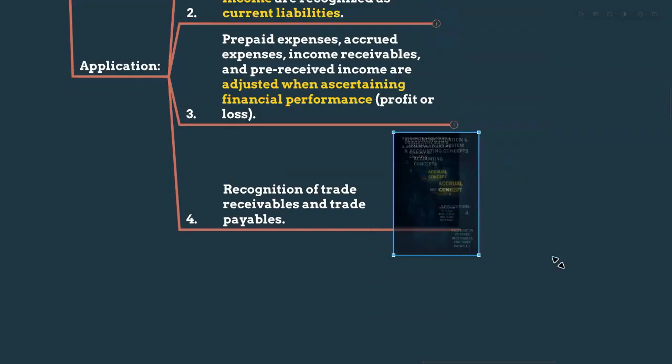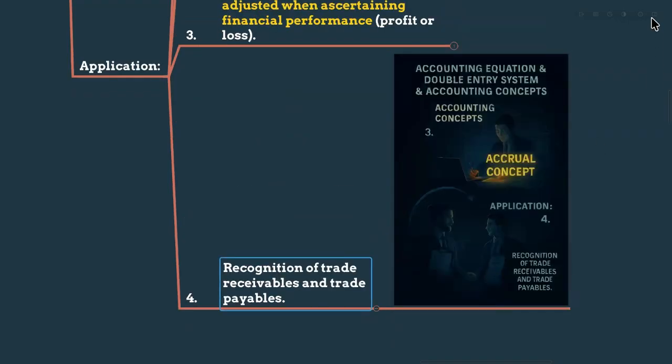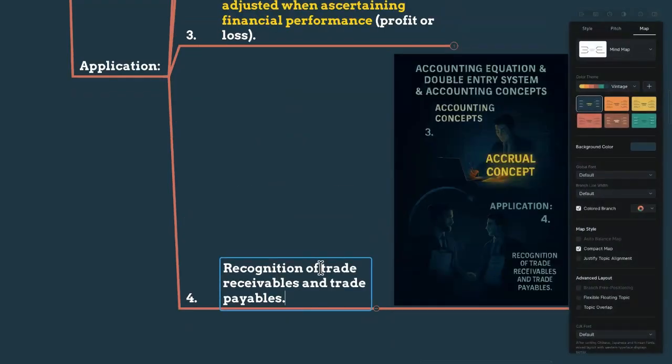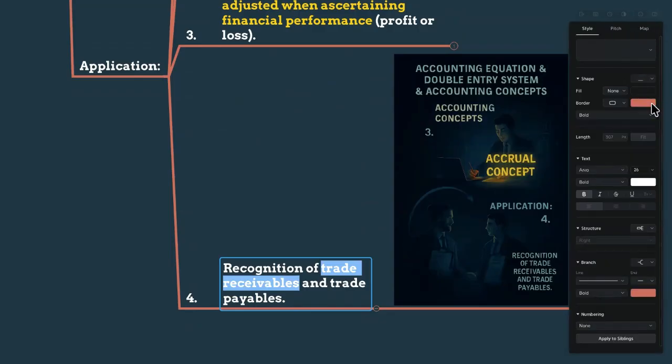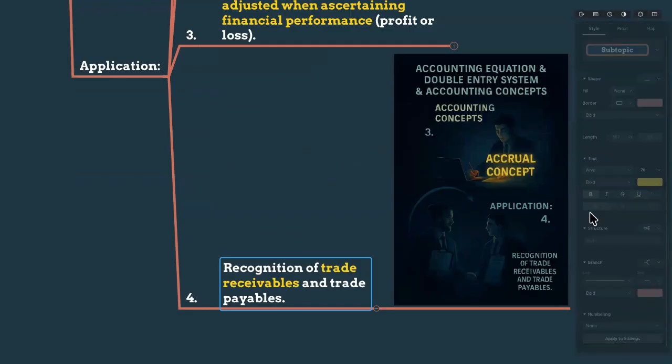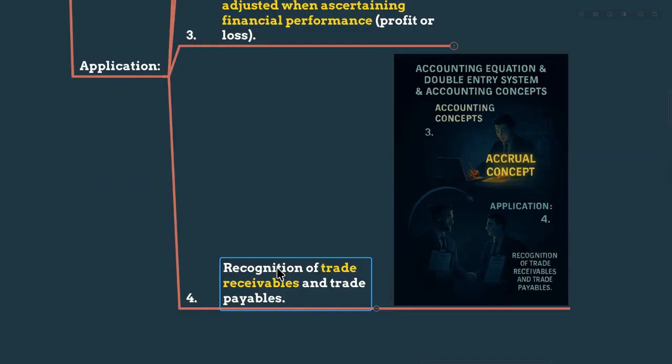As well as we are recognizing trade receivables and trade payables because of this accrual concept. Trade receivables, that is a kind of asset, no? Current assets. How are we recognizing them? Because of the accrual concept. Since we didn't receive the money yet from the trade receivable, but still they are assets of the company. So we are recognizing the income as well as recording the trade receivable as an asset because we are following the accrual concept.